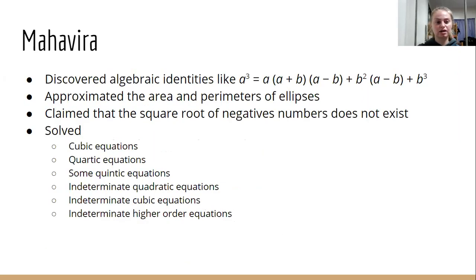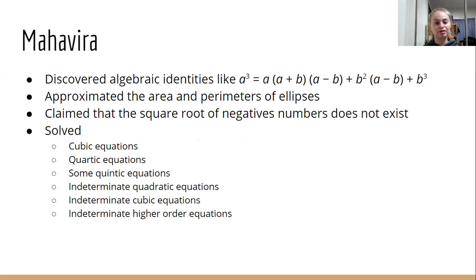He also discovered algebraic identities like a cubed, which is equal to a times a plus b times a minus b plus b squared times a minus b plus b cubed. And he approximated the area and perimeters of ellipses. He claimed that the square root of negative numbers does not exist.